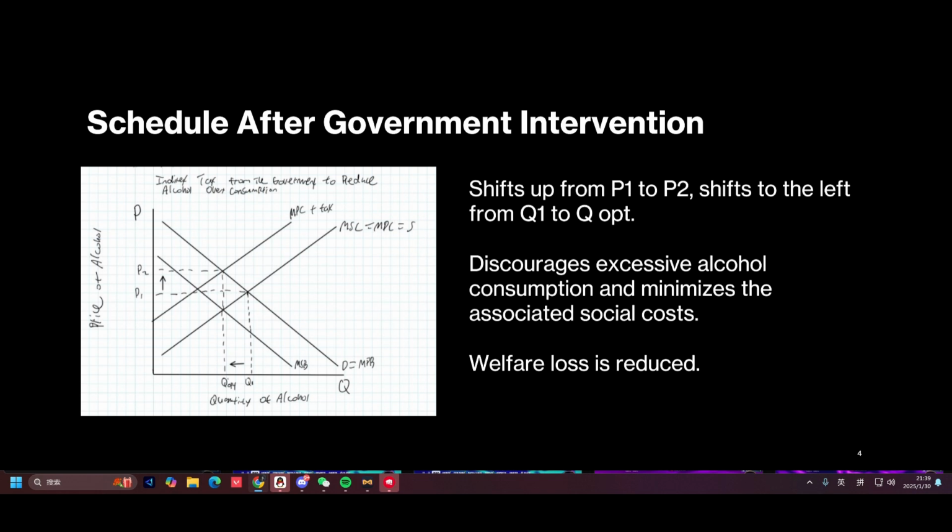The area between the original marginal social cost curve and the new marginal social cost plus tax curve at the higher consumption level Q1 represents the welfare loss due to negative externalities. With the new tax, the welfare loss is reduced because the social costs are now more accurately reflected in the price of alcohol, and the indirect tax reduces the consumption to a level that is closer to what is ideal for society.